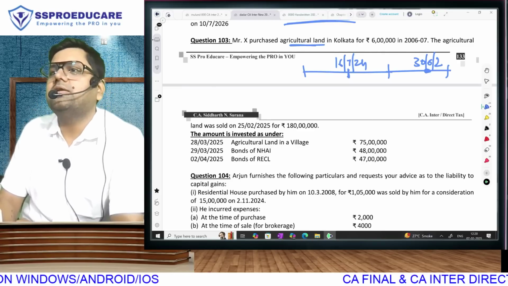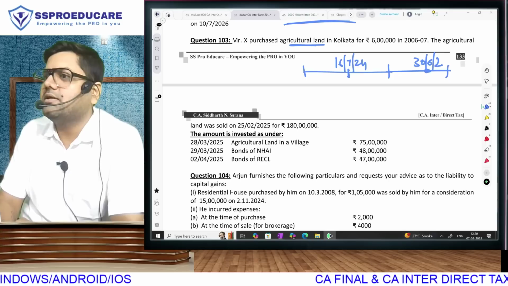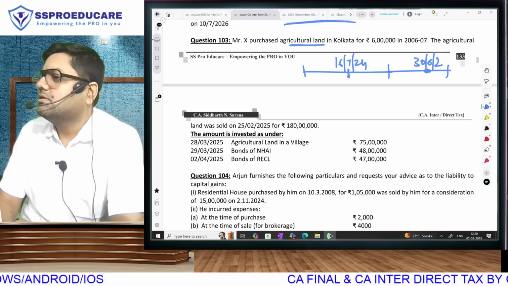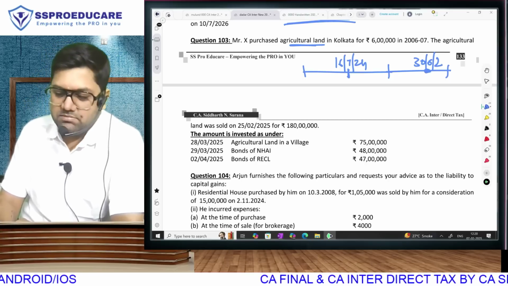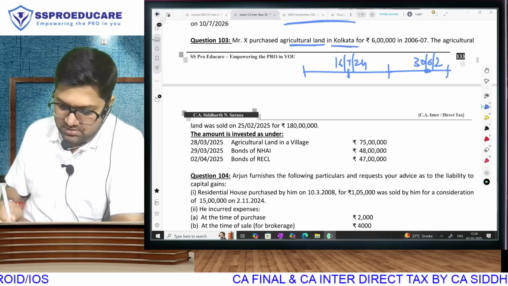Supposing the land is in rural area, what if I tell you that we don't have to calculate anything? What will be our answer? Not a capital asset. But then this area, urban or rural?